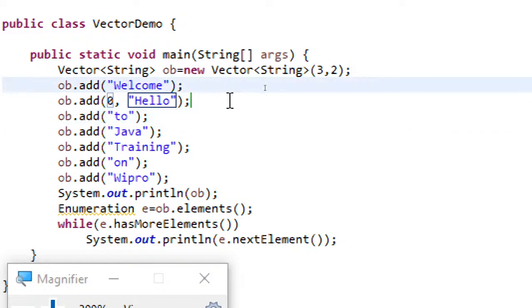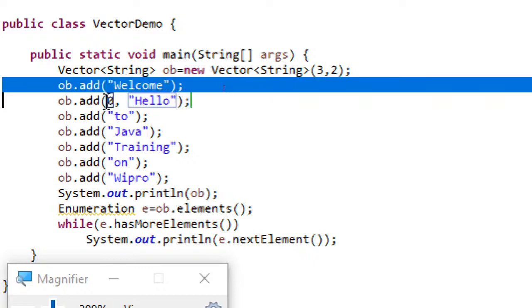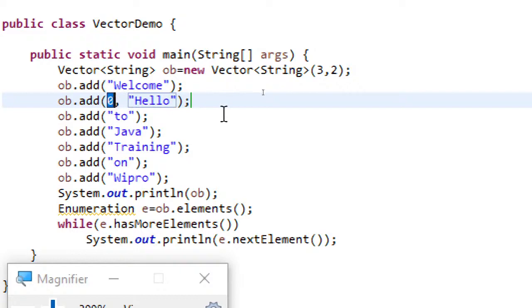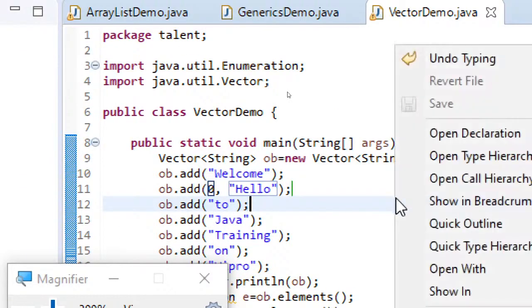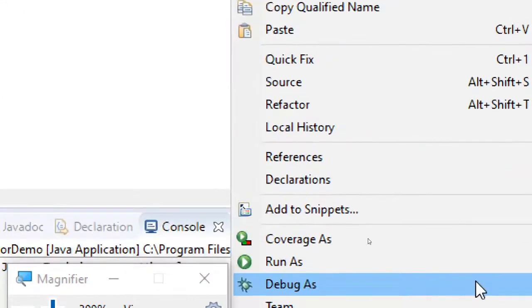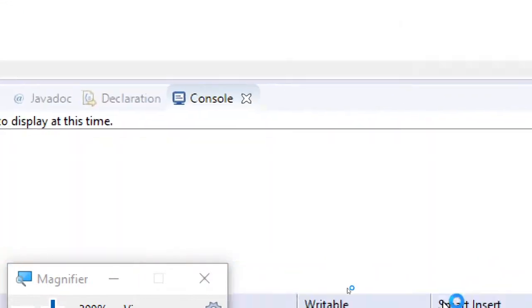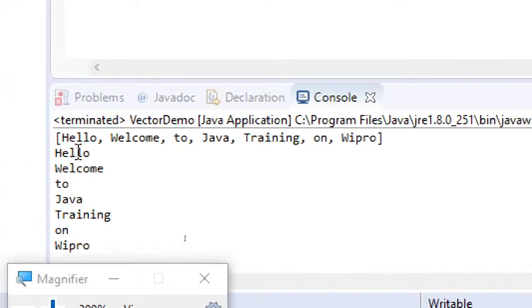You can directly add the object, or you can add the object at a specified index. So these are the different ways of using it. Since I have specified index 0, even though I am writing that statement after adding welcome, you can see where it is being added.